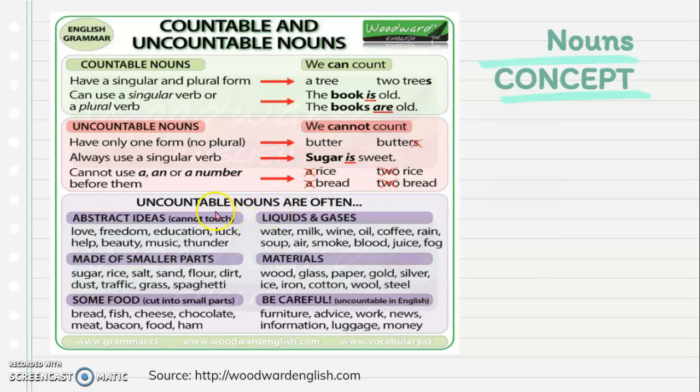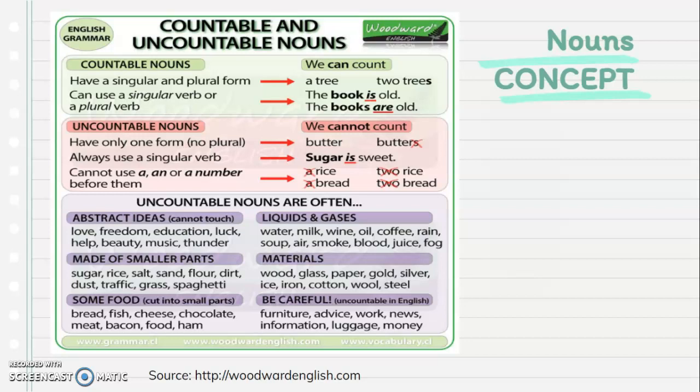Uncountable nouns are often abstract ideas. These are the things that we can't touch, like love or freedom. Liquids and gases, like water or milk. They are usually made of smaller parts, like sugar or rice. When we refer to materials, like wood or glass. When we're talking about some food that is cut into small parts, like bread or fish.